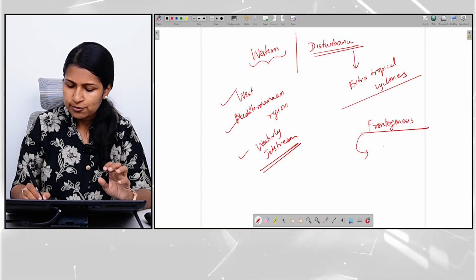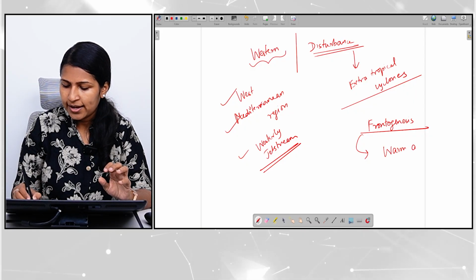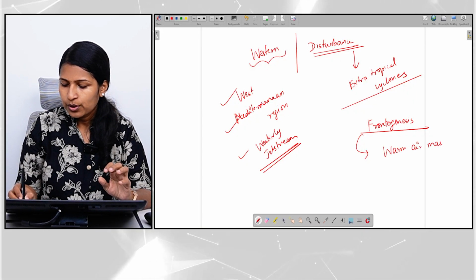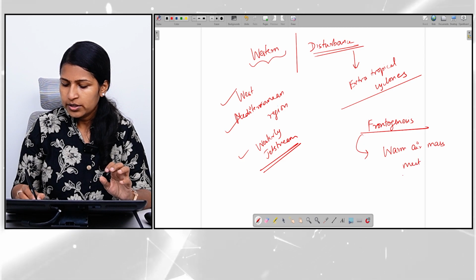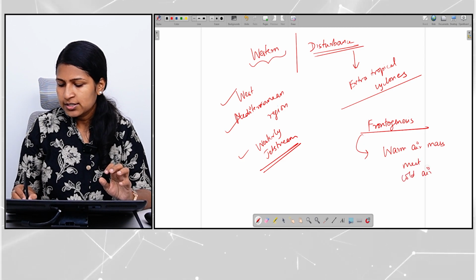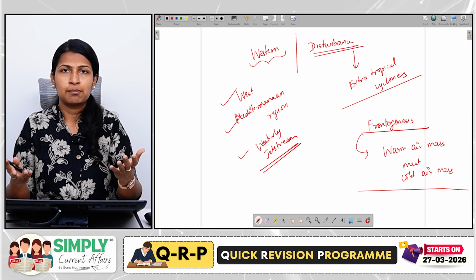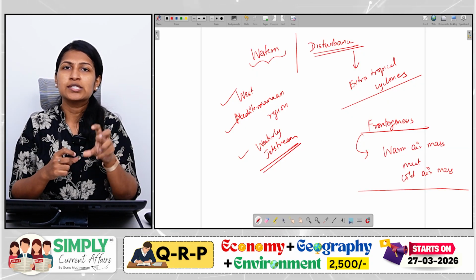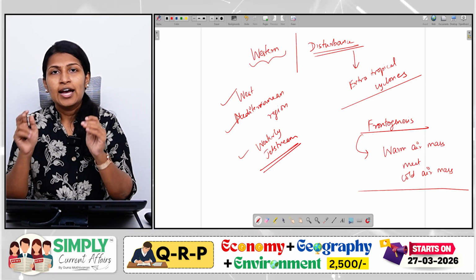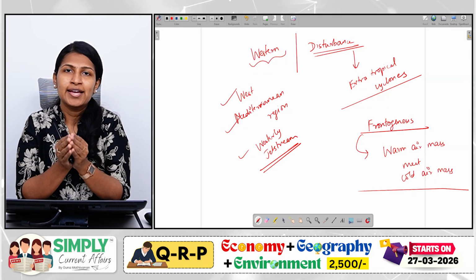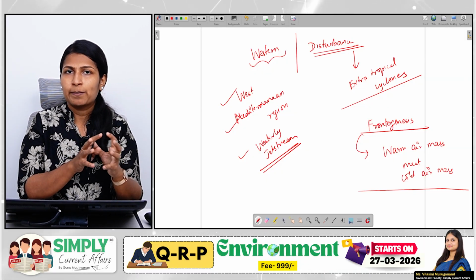That is, fronts form when a warm air mass is going to meet a cold air mass. So this is the necessary condition. Two air masses of contrasting temperature should meet, and that will result in the formation of a front, and front formation is like the base for the formation of an extratropical cyclone.